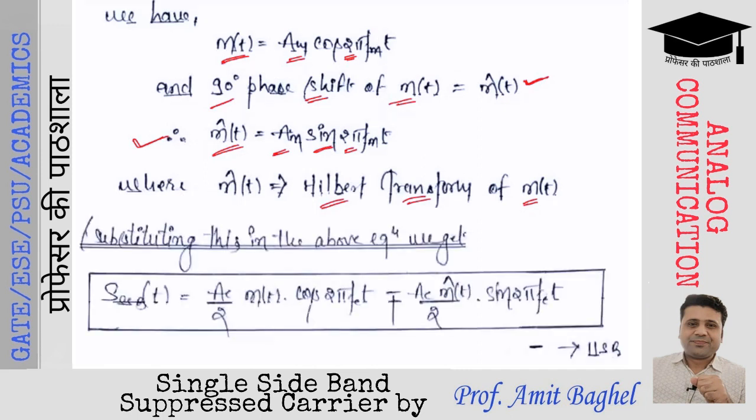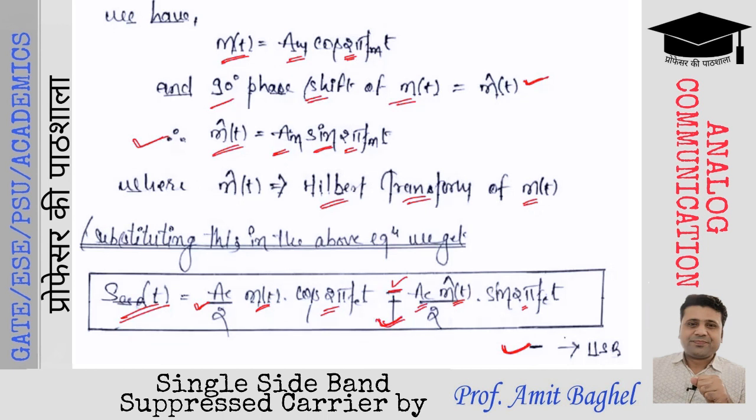The previous expression of s(t) will be rewritten as S of t equals Ac by 2 m(t) cos of 2 pi fc t minus, or plus, Ac by 2 m cap t sin 2 pi fc t. This minus sign indicates we are considering the upper sideband while modulating the message signal, and plus indicates the lower sideband.